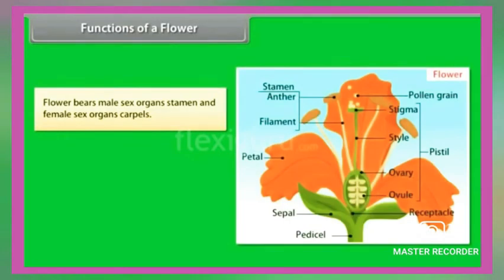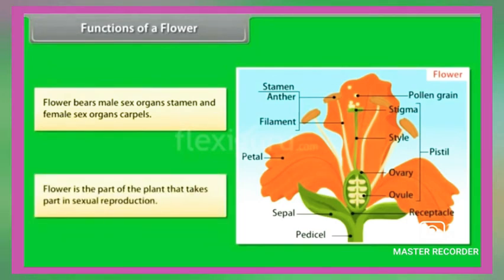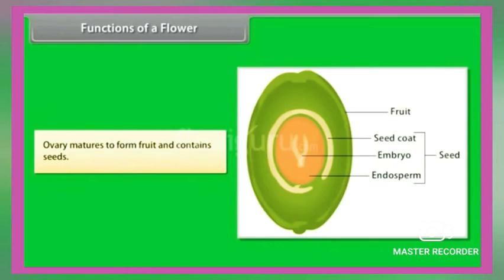Now let us see the functions of a flower. A flower bears male sex organs called stamen and female sex organs called carpel. The flower is the part of the plant that takes part in sexual reproduction. The ovary matures to form fruit and contains seeds.